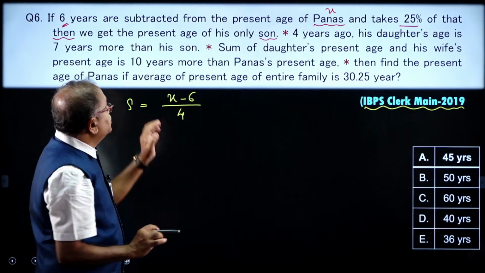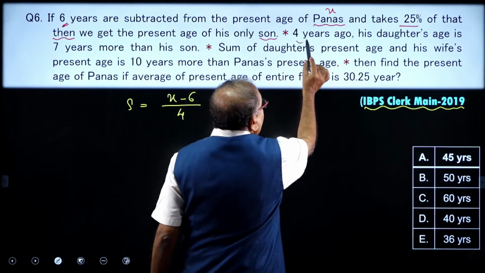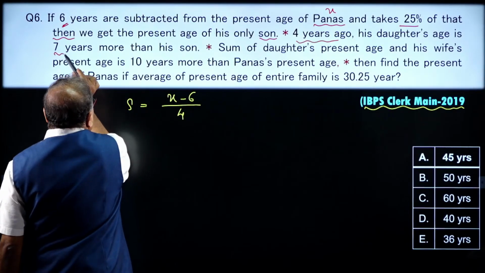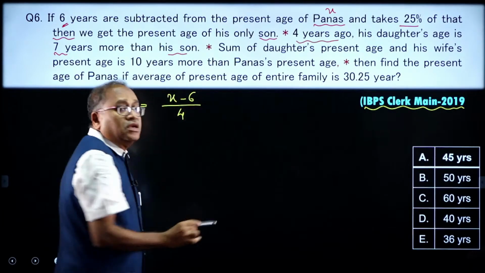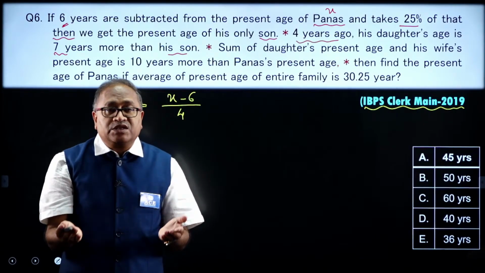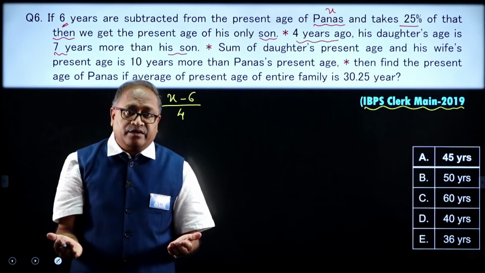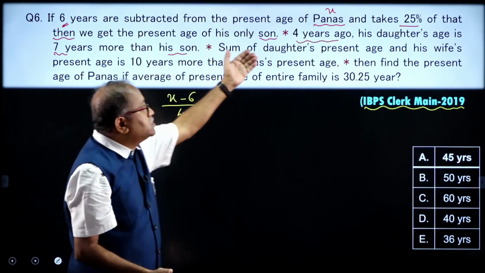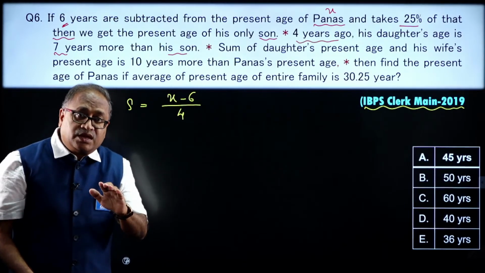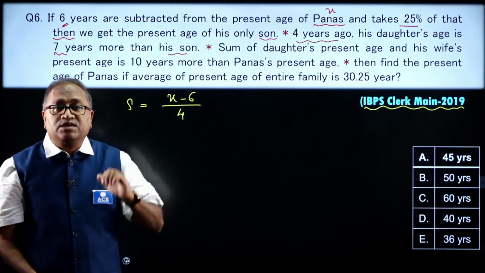This is the first information, and the following information is there. Look at this one. 4 years ago, his daughter's age was 7 years more than his son's age, and we know that the age gap between two persons always remains the same throughout their lifespan. If 4 years ago the daughter's age was 7 years more than the son's, then today also the daughter's age will be 7 years more than the son's.